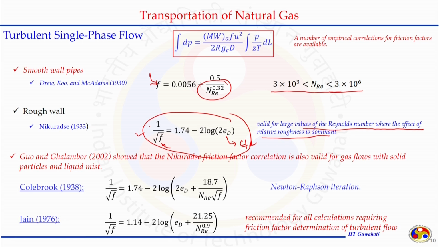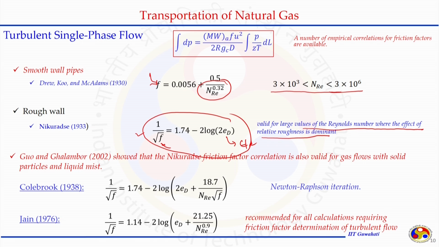Goa and Galambor showed that this expression given by Nikuradse for the friction factor is valid not only for gas flow, but also for gas flow with some solid and liquid mist. The same expression can be used. Further, the expression accounting for the range of flow where both epsilon by d as well as Reynolds number dominate the phenomena was developed by Colebrook in 1938.